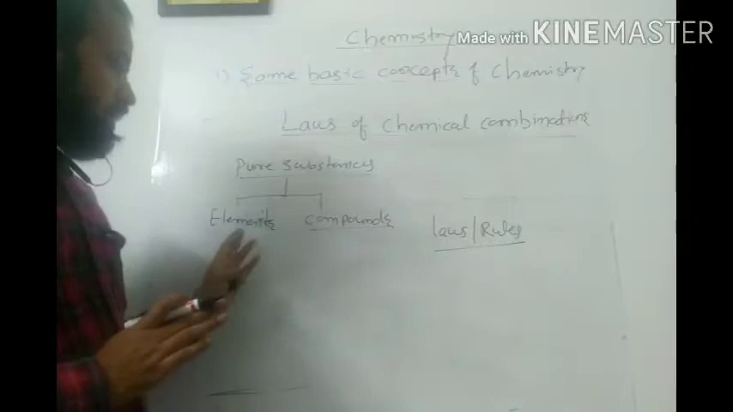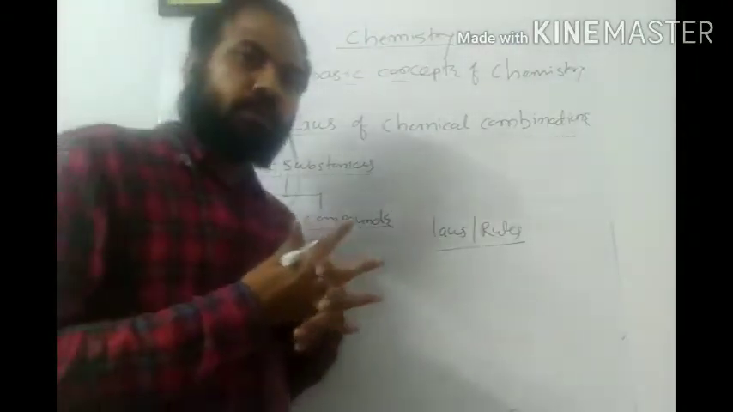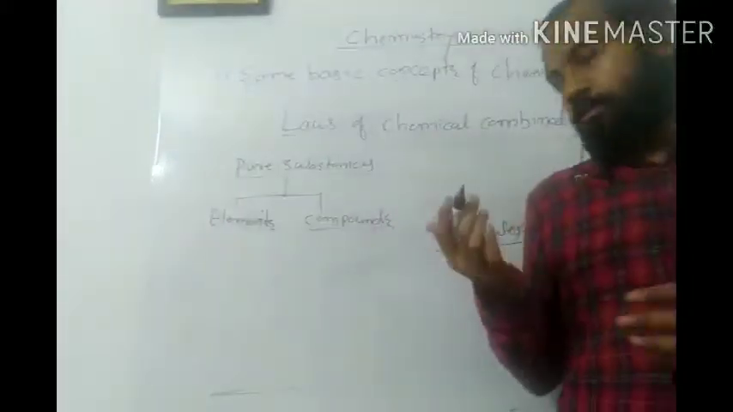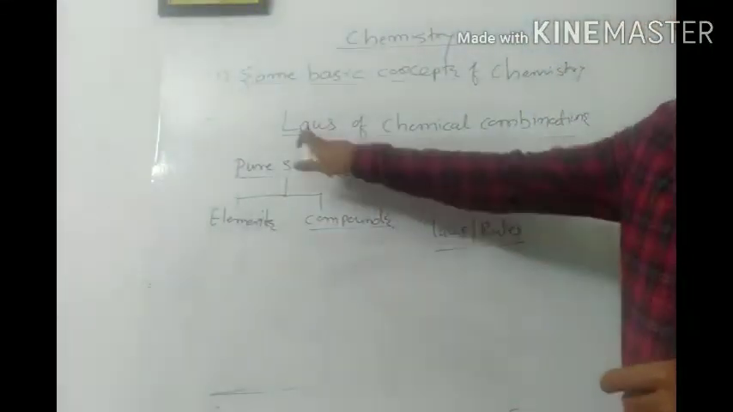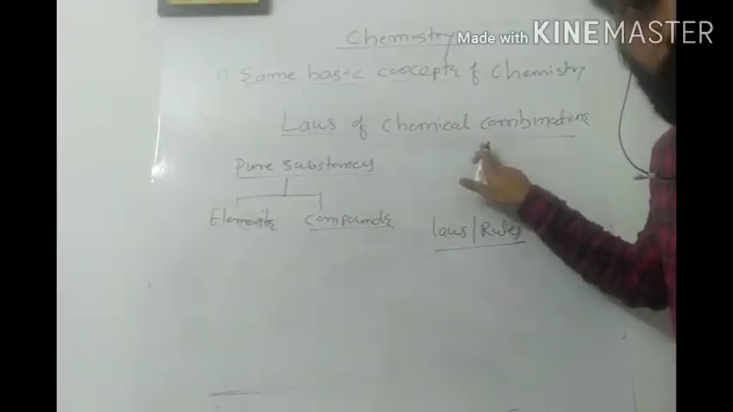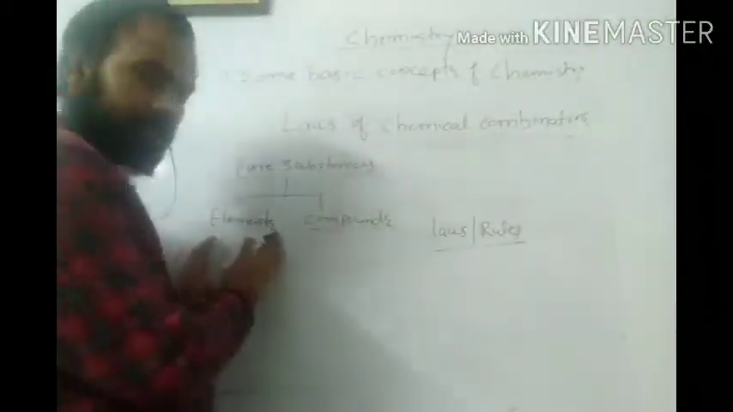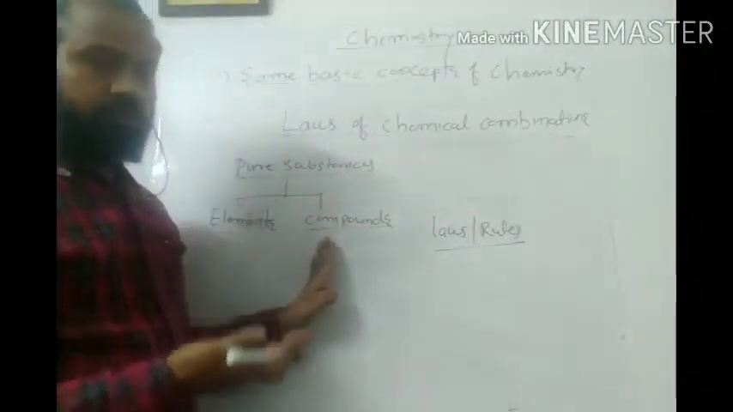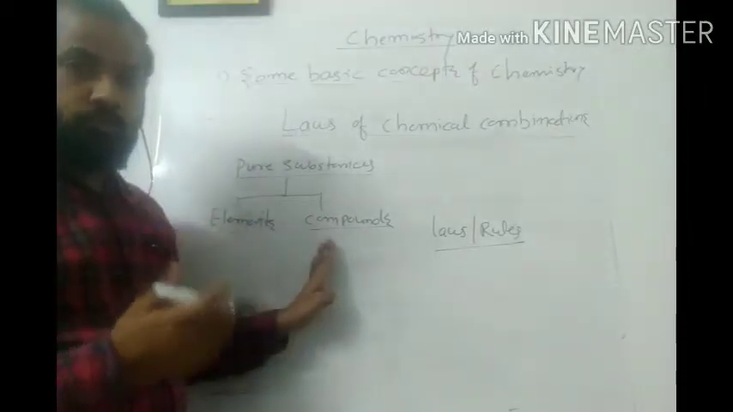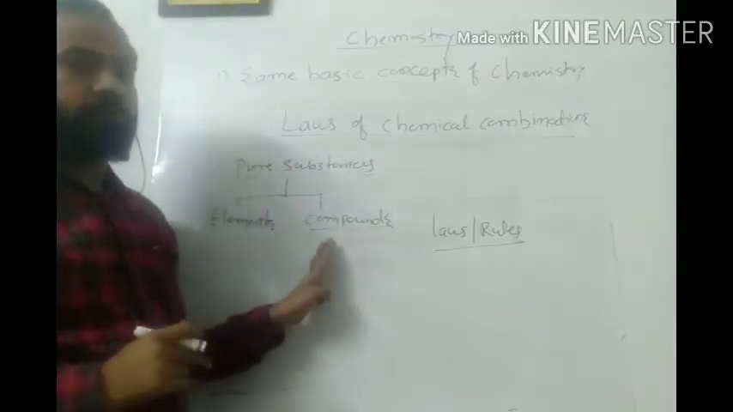So in order to get the compound from the elements, we have to combine the elements by using some laws and rules. So those laws and rules are nothing but the laws of chemical combinations. In this way we will add two or more elements, and we will get one or more compounds based on this fixed ratio of weight and volume. So those laws are known as basically laws of chemical combinations.